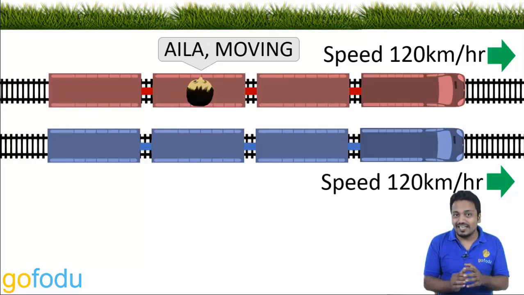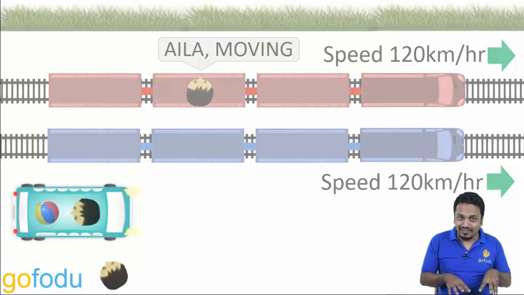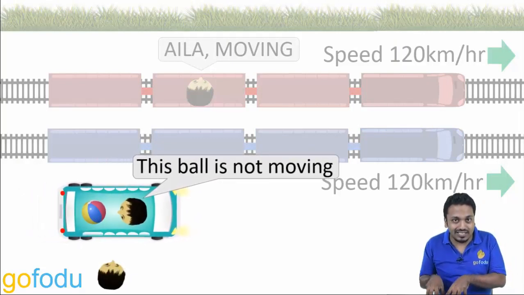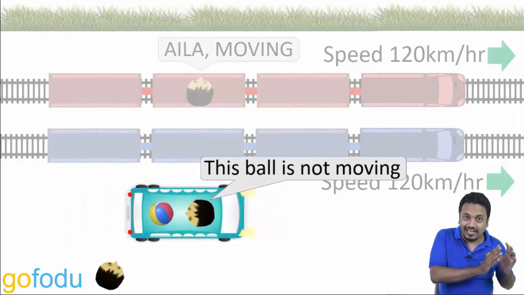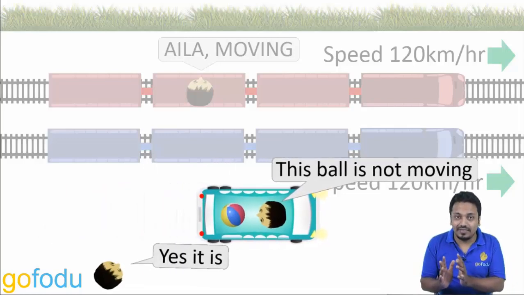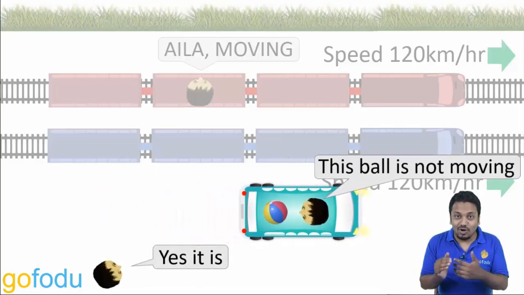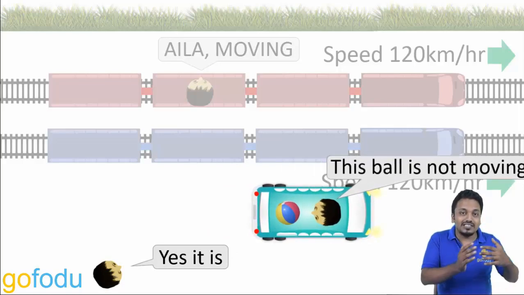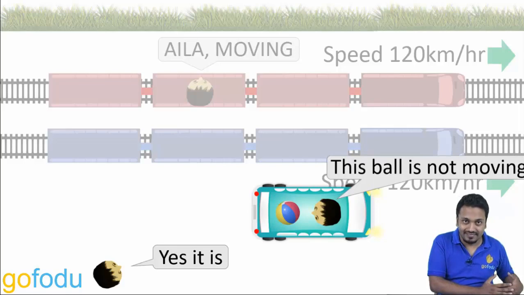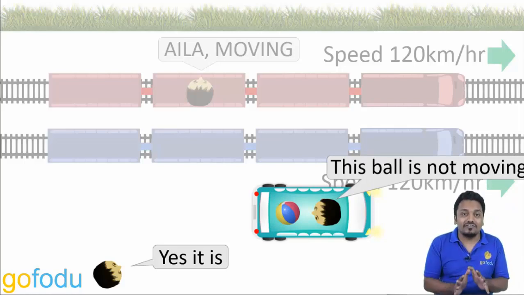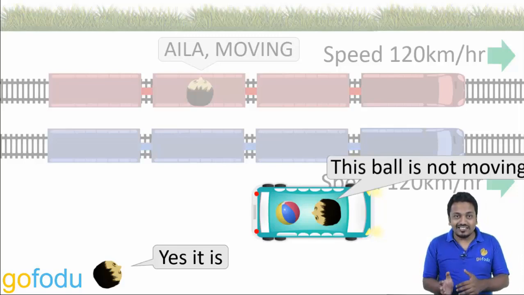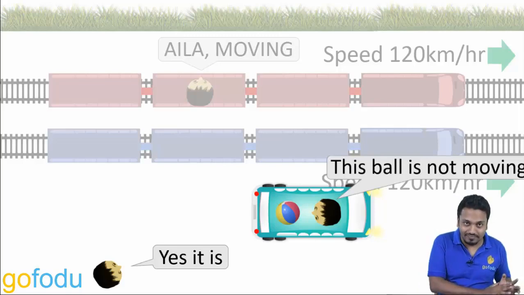For the person sitting in the vehicle, everything inside the vehicle appears stationary, as the person and all other things are running at the same speed as the vehicle. But the same car and its objects will appear to be going fast for a person standing on the road. That's because the person standing on the road is in a stationary reference frame, he is not moving. So the car has a certain speed with respect to him.